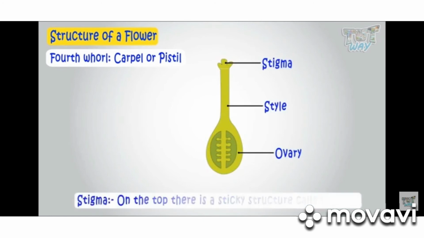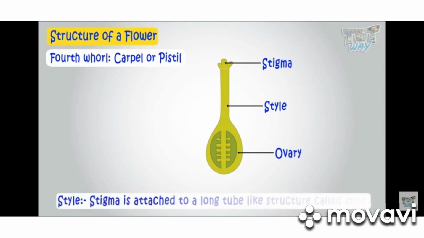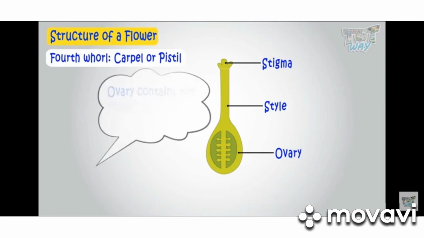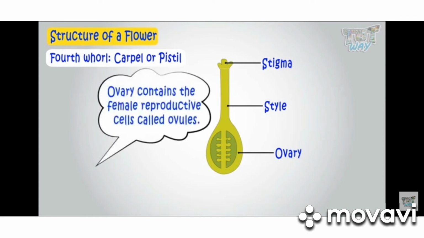The stigma is a sticky structure, and the style is a long tube-like structure that supports the stigma. After that, there is a swollen part called the ovary. Inside the ovary, there are ovules or egg cells, the female cells of a flower.